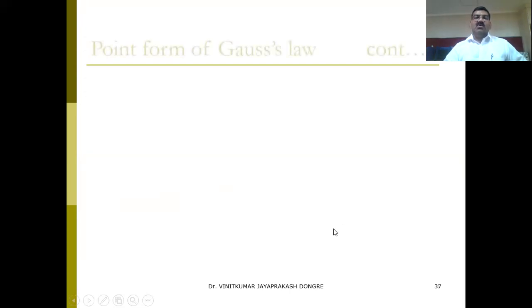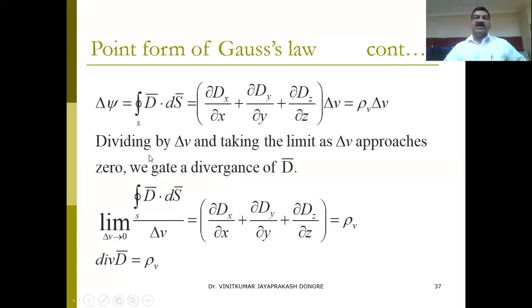Okay, so what can we equate from this? This is rho v del v. So we can divide both sides by the volume, that is del v, and take the limit as del v approaches 0.